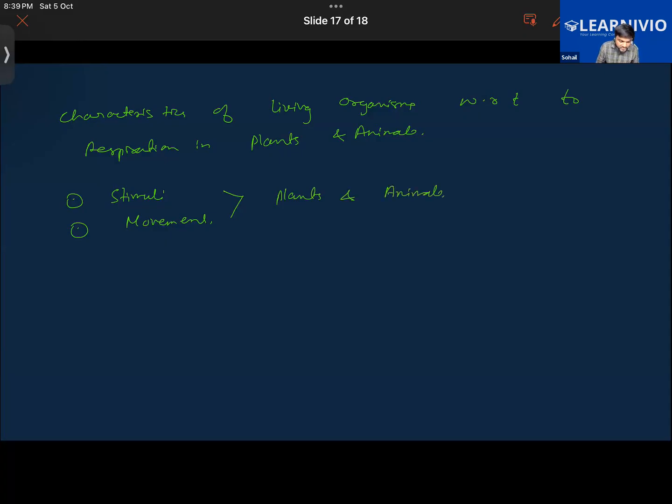So the question is, we have to explain the characteristics of living organisms with respect to respiration in plants and animals. First of all, we know the characteristics of living organisms. They are made up of cells, they reproduce, and they take in food and use that food to obtain energy to carry out different functions. Further, they show movement, from one place to another, or in the case of plants, growth in their size and height. They respond to their environment, basically to stimuli.